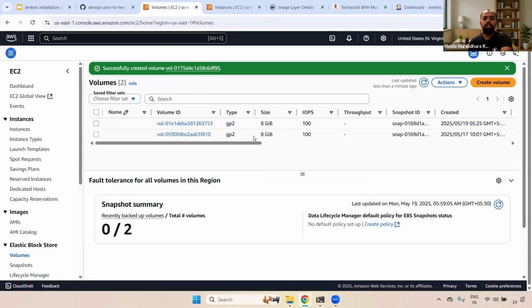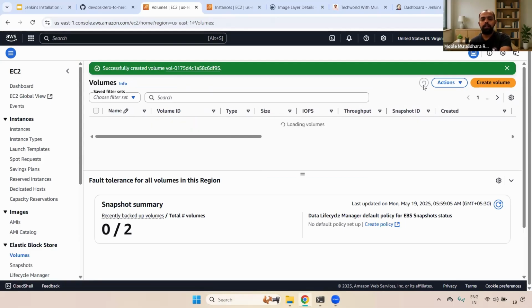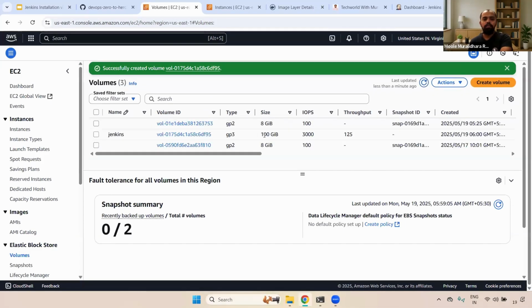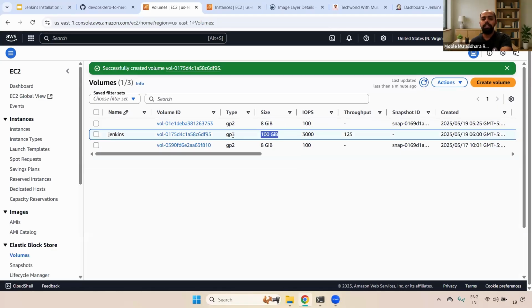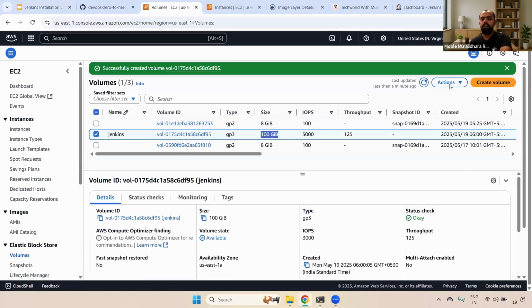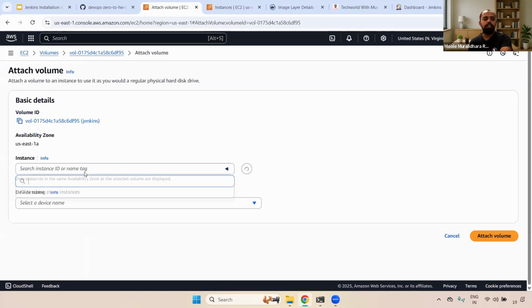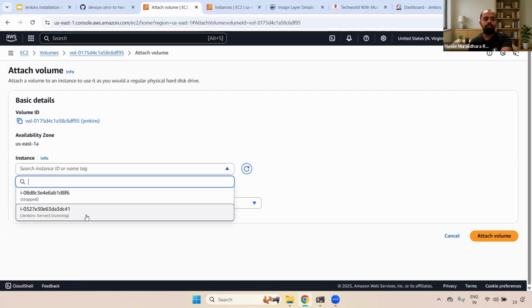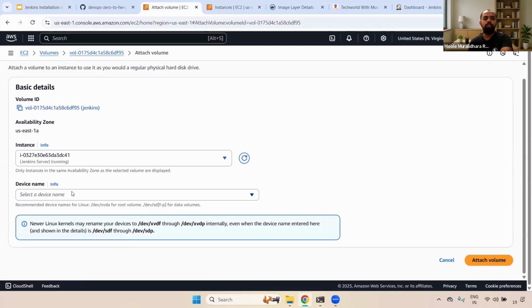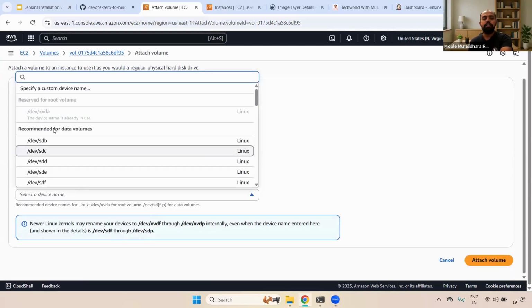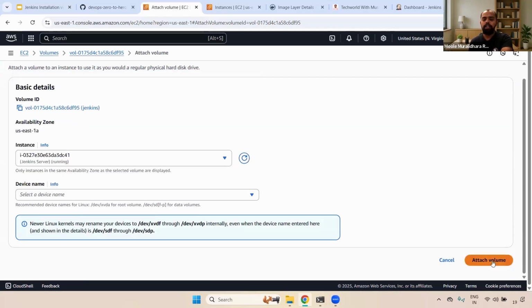If you see here, the EBS volume is created. Now we have a 100 GB EBS volume. Select this one, go to Actions, and here you can see Attach volume, and here you can select the instance. It will display the instance in the same availability zone. It is the running one, right? Select this one. And here, most important, in case you want to attach a specific data volume, you can do that, or you can just attach this and it is automatically attached.